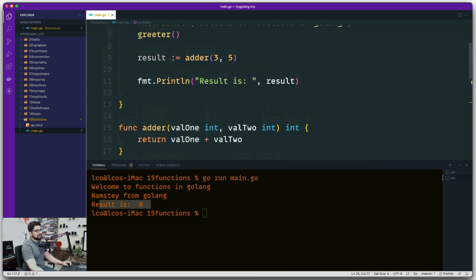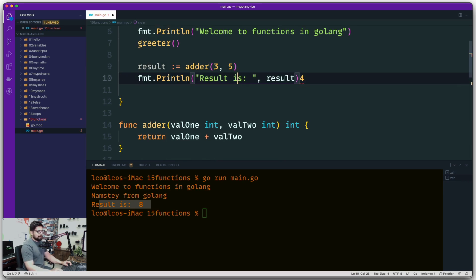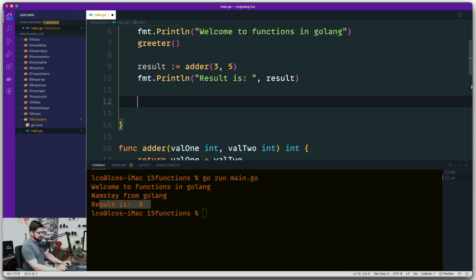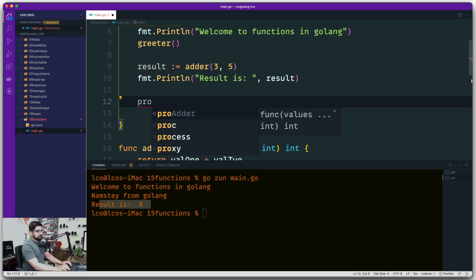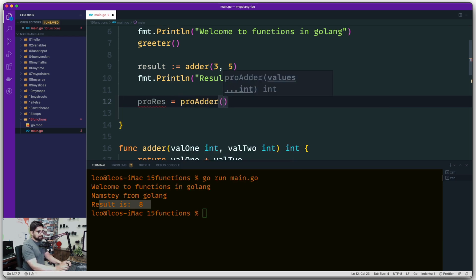Okay, let's go ahead and try to use that. For the pro function, let's create a new line. I'm going to move up here. Why did I write 4 there? We don't want to do that. Okay, so let's say that I want to have a pro result this time, and the pro result will be given to me by, obviously, ProAdder. And ProAdder can expect any values.